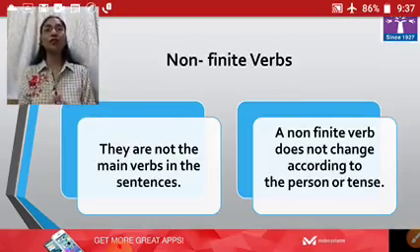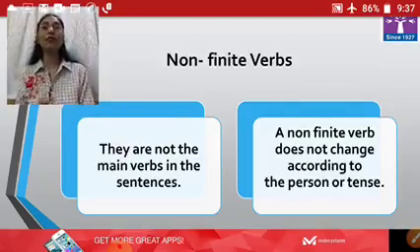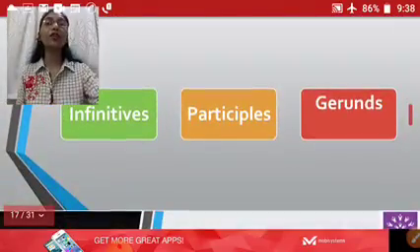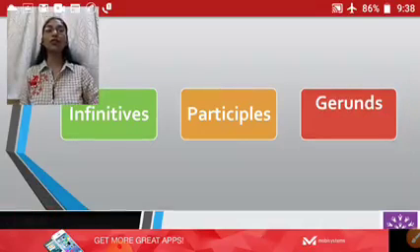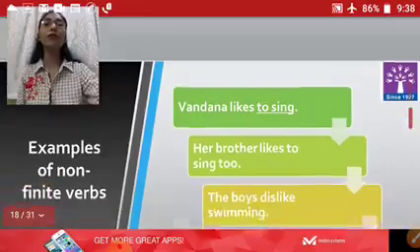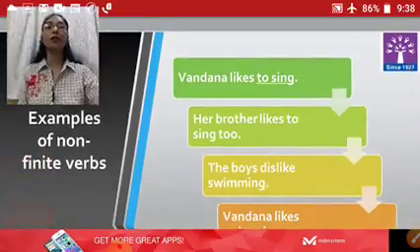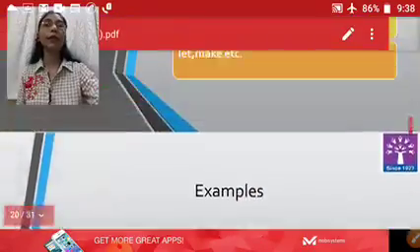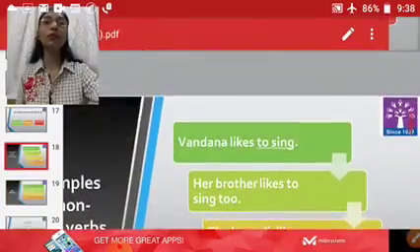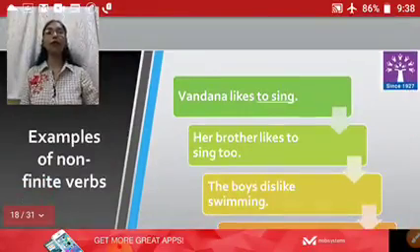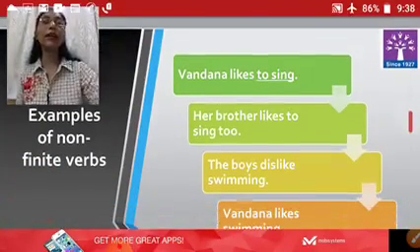I hope children you all have understood the basic difference of finite and non-finite verbs. Let's move ahead with the classification. We had already seen the classification of non-finite verbs, that they are divided into infinitives, participles and gerunds. So let's go with the very first explanation of infinitives, but before that we have got certain examples of non-finite verbs. Let's go through the examples.